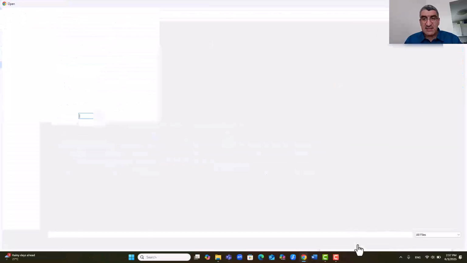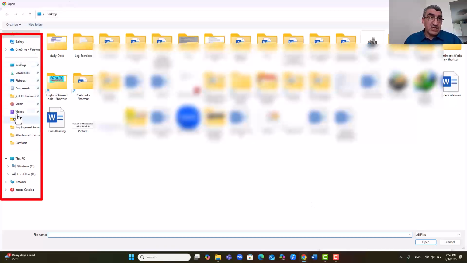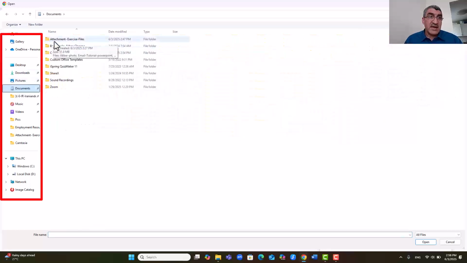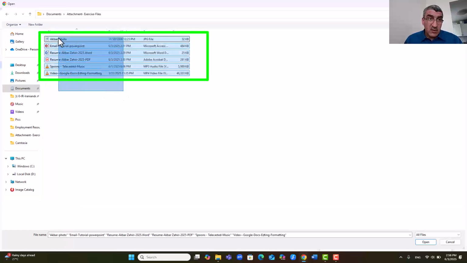If I click on this, it will open my computer. Then from the left margin, I can access the desktop, downloads, pictures, documents, or all of This PC, everywhere, video, music, anywhere that I would like. Here I know that my files are in Documents. I click on Documents, then I go to the folder, attachment exercise file, double click and open it. Then I can select all of them that I want to send, then open.